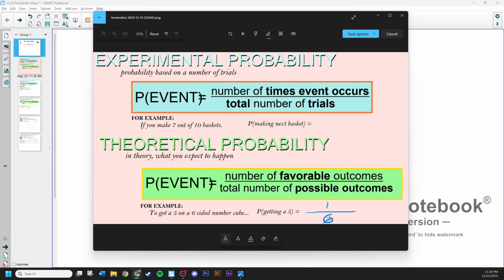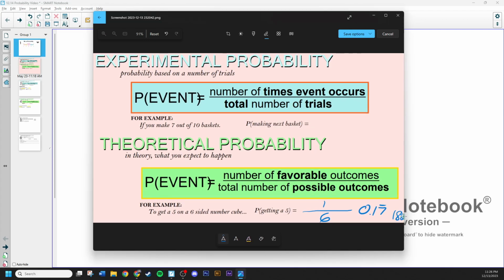We can also write that as a decimal and as a percent. This would end up being 0.1, let's say 7, 6 repeating as a decimal, or 17.7 or 17.8, I guess, repeating percent. So just to give you an idea of what this looks like, we'll just say 18% for the sake of it. Okay, cool. So that's the one.